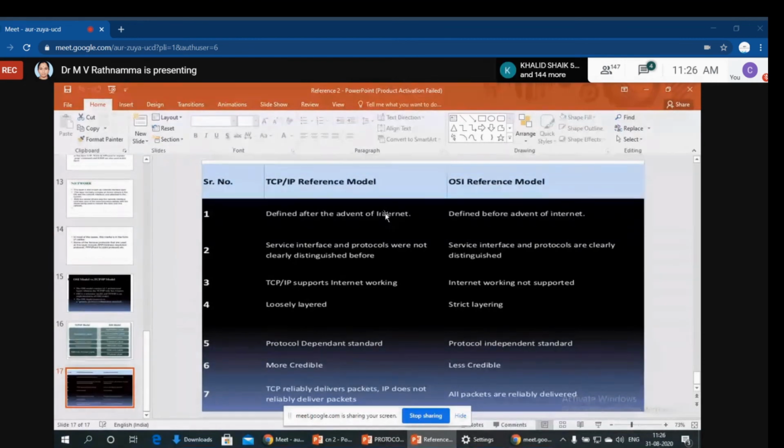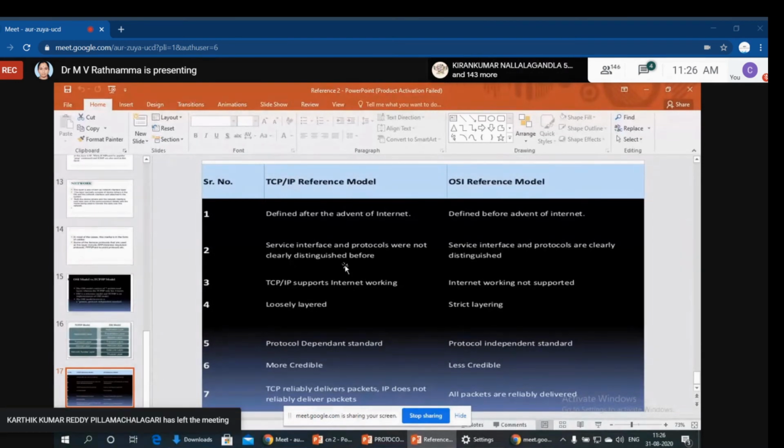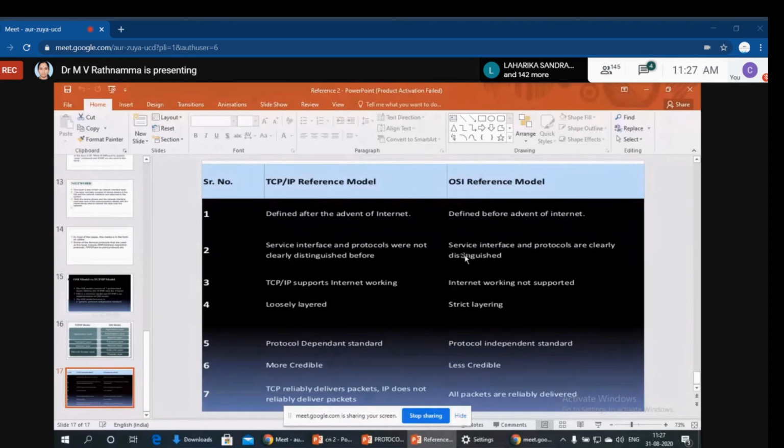In TCP/IP, service interface and protocols were not clearly distinguished. We don't have a proper distinction from one layer to another, but in the OSI reference model, service interface and protocols are clearly explained. Next, TCP/IP supports internetworking, but OSI may also be used without internetworking. TCP/IP is loosely layered, while OSI is strictly layered.